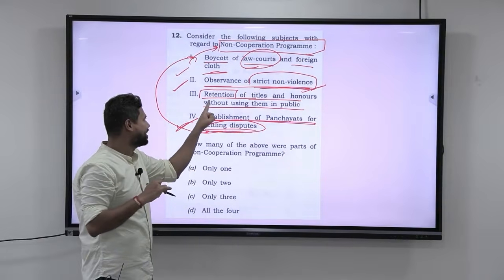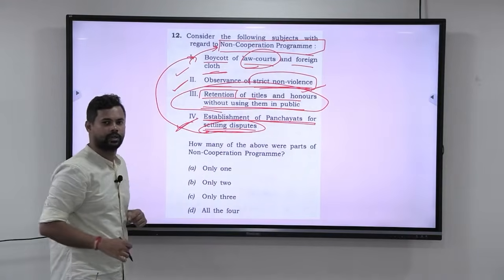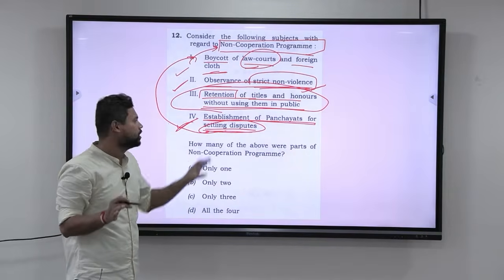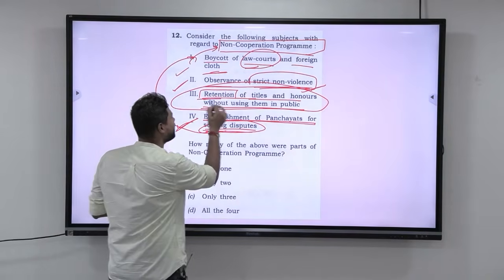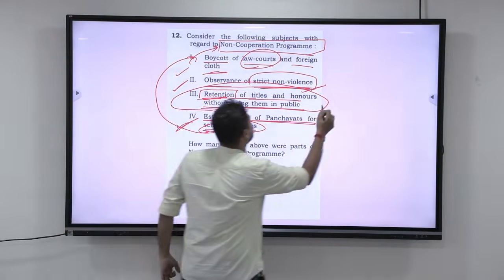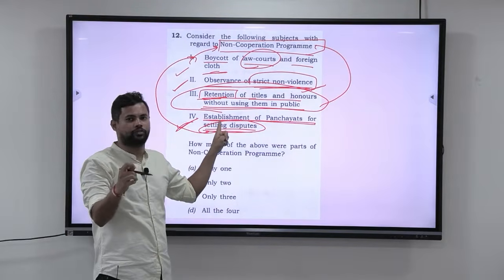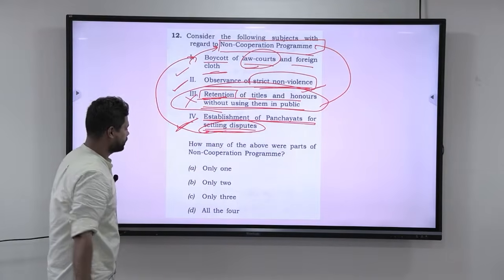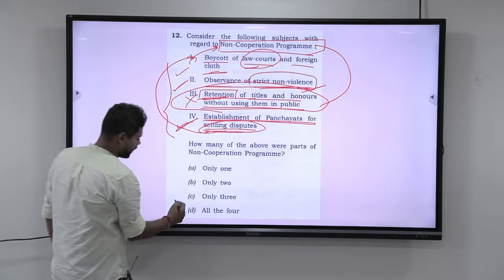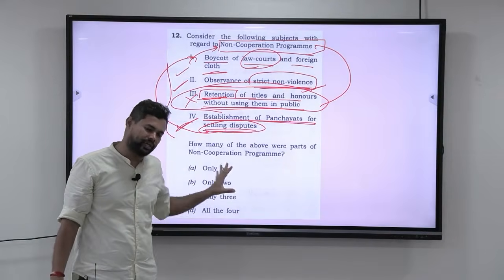Now look at this: retention of titles and honors without using them in public. Don't you think that it is not making any sense? This is again a test of your common sense. It is not a test of your knowledge. It is purely a test of your common sense. Why will they tell you to retain the titles and honors without using them in public? How does that serve the purpose? Or how does it make sense with the non-cooperation movement? So this entire thing is not following the philosophy of the non-cooperation movement, and that statement is wrong. Only by pure observation and common sense, you can say that only three statements are correct. Again, an easy question. If you know the non-cooperation movement, you can easily answer this.